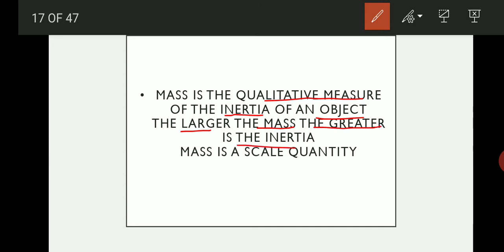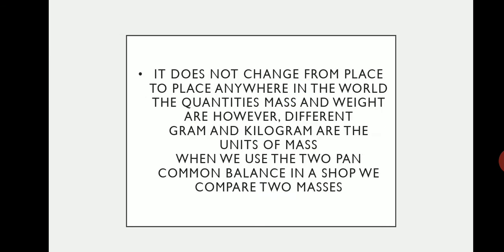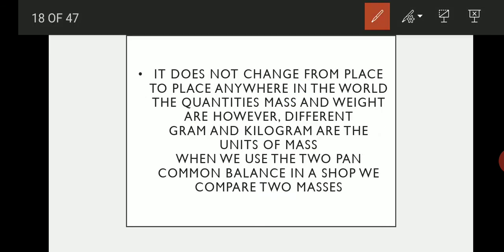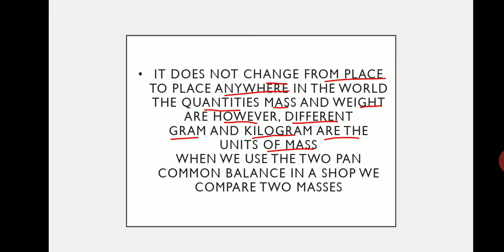So mass is a scalar quantity. It does not change from place to place anywhere in the world. The quantities mass and weight are, however, different. Gram and kilogram are the units of mass. So students, keep it in your mind: the units of mass are gram and kilogram. When we use the 2-pan common balance in a shop, we compare two masses, isn't it?